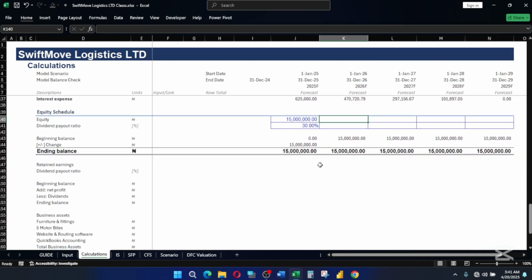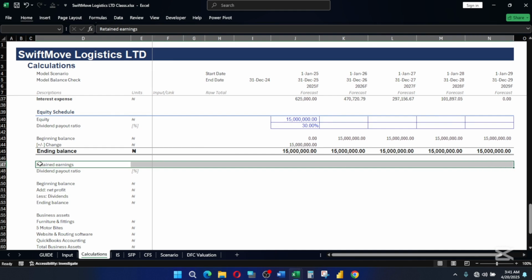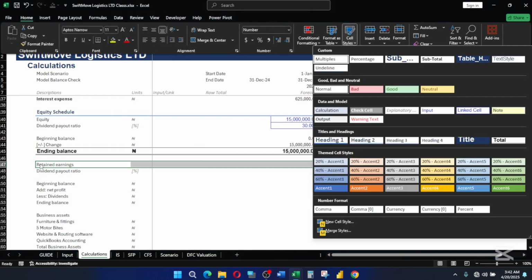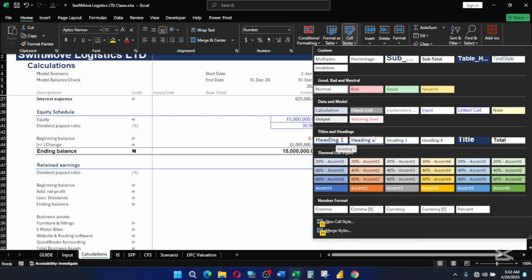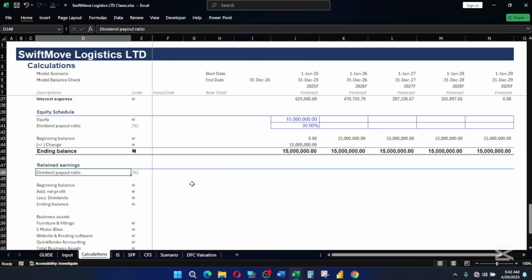Now the next thing we are going to look at is how to calculate our retained earnings. So retained earnings is part of the equity, but it's calculated separately. We are going to build a schedule for that. So let's go ahead and say our retained earnings. Now, what is the dividend payout ratio? The dividend payout ratio is the same thing we are saying here.